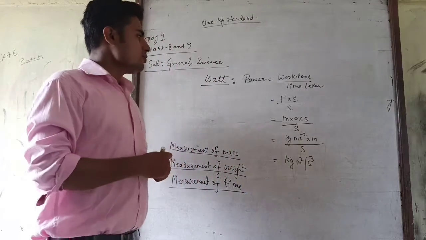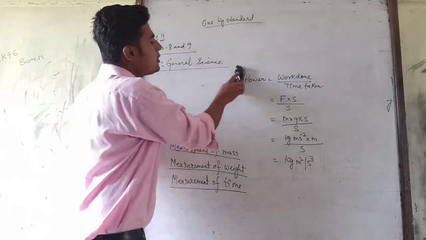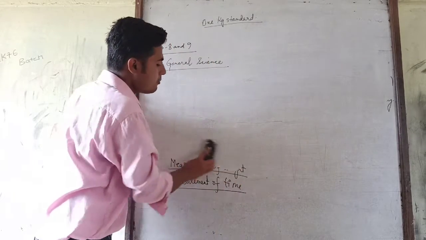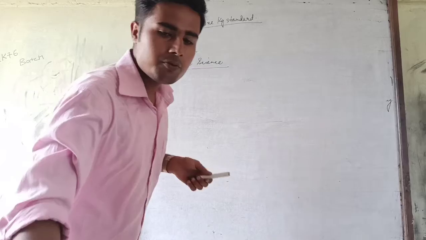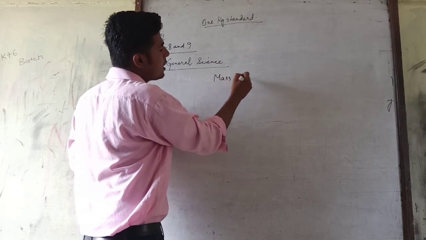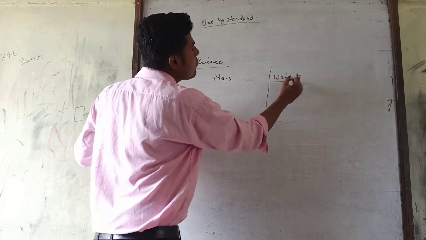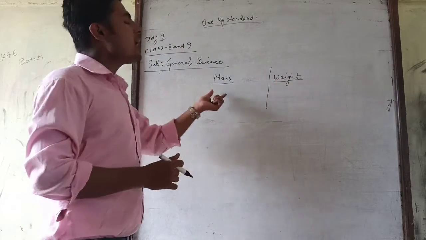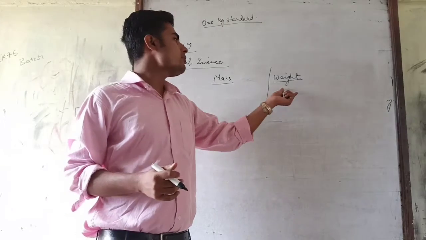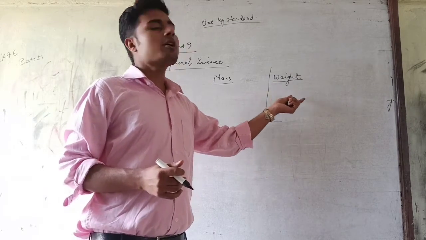Okay, now we come to the next topic: what are the differences between mass and weight? Mass is the amount of matter contained in a body, whereas weight is the force of gravity of the earth acting on a body.